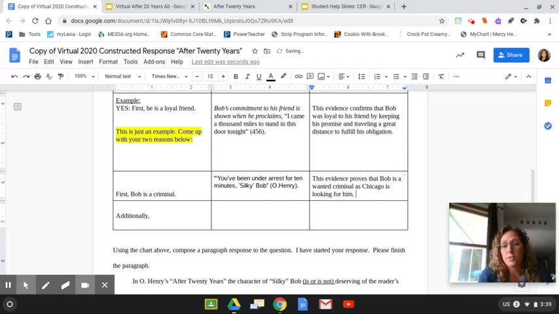So right there, I've shown you he's really not a great character. He's a wanted criminal. I've given you my proof from the text. I've explained how my proof from the text shows that he's a criminal wanted from Chicago. And now he's under arrest. So right here, this is my first claim, my first piece of textual evidence, and my first reasoning.